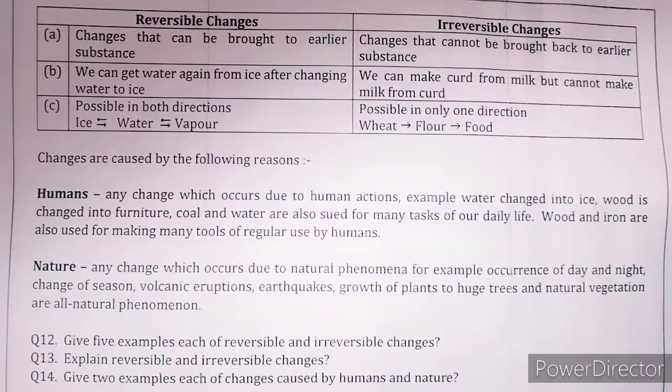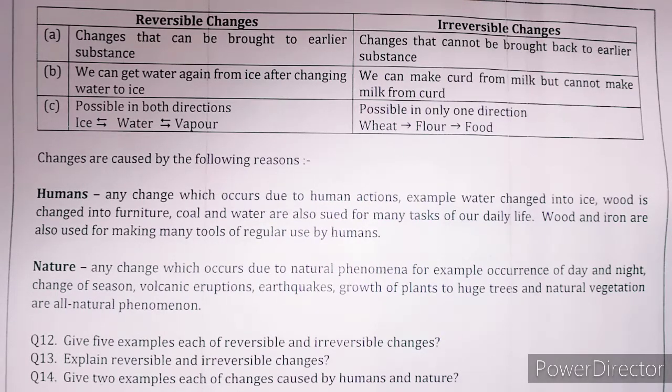Now we discuss the reasons for these changes. The reasons are human activities or nature. Any change which occurs due to human actions, for example, water is changed into ice, wood is changed into furniture, and coal and wood are also used for many tasks of our daily life. Wood and iron are also used for making many types of tools for regular use by humans. So humans are responsible for these types of changes.